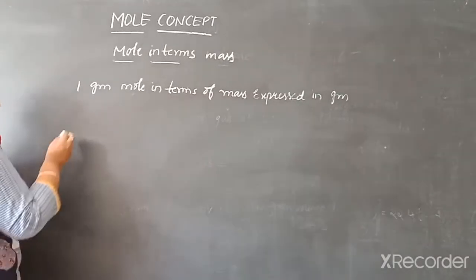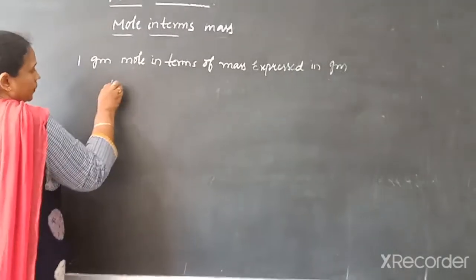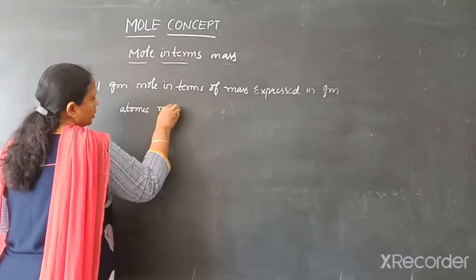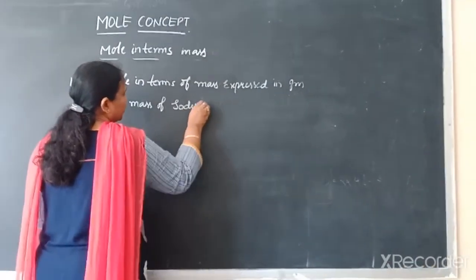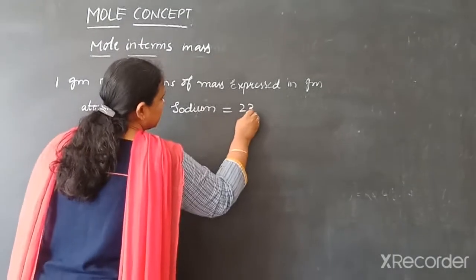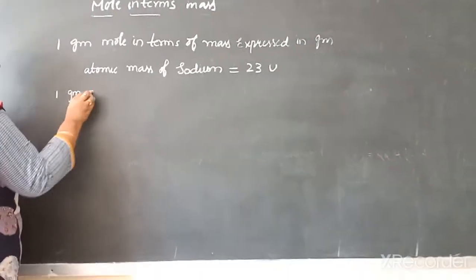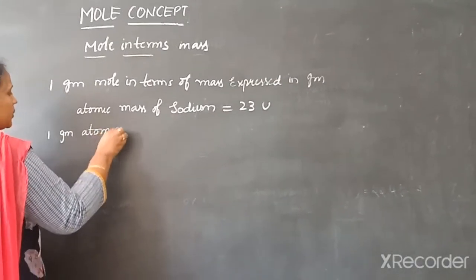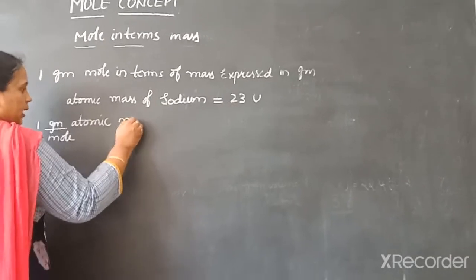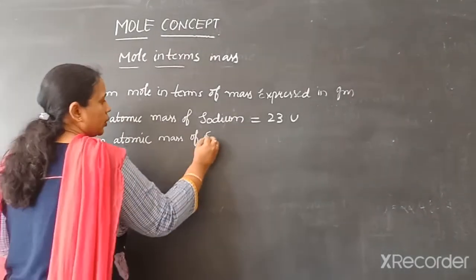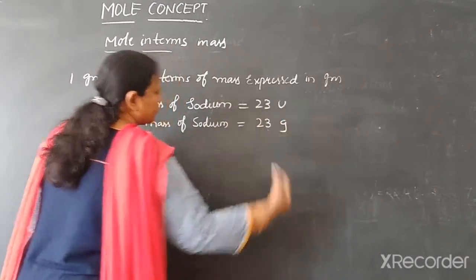For example, the atomic mass of sodium is equal to 23 U. Now 1 gram atomic mass, or 1 mole atomic mass of sodium, is equal to 23 grams.